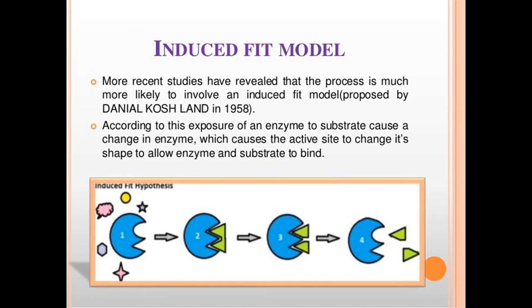Okay, so according to this principle, the substrate induces a conformational change in the structure of the enzyme molecule. The substrate interacts with the reacting groups of the amino acids within the active site, resulting in the change of conformation of the enzyme.